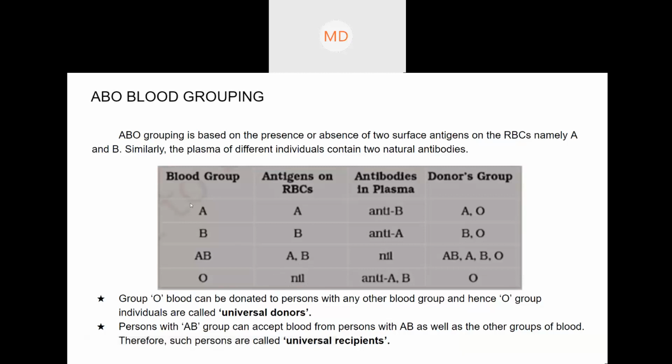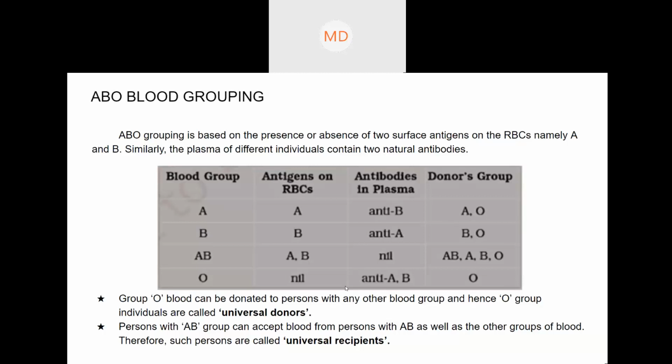But just imagine if people with blood group A give blood to B. Then their antigen will not match. The red blood cells will not match. A blood group people have antigen A, but when they take blood from B, it will all mix up, right? B antigen will be there. So A blood group people can either take from A or they can take from O.